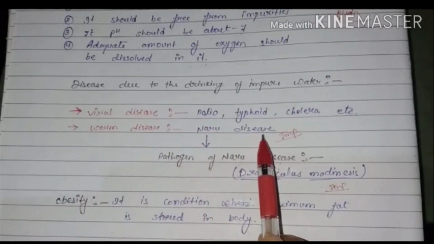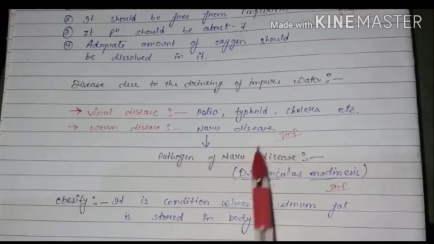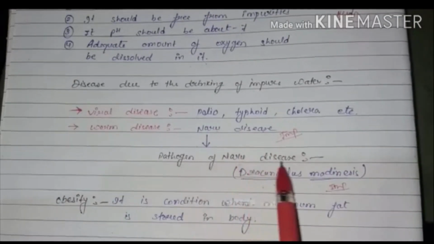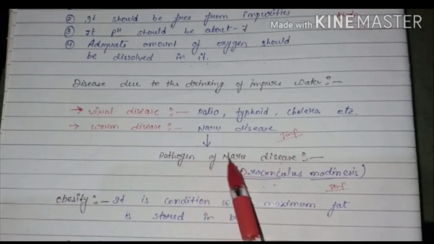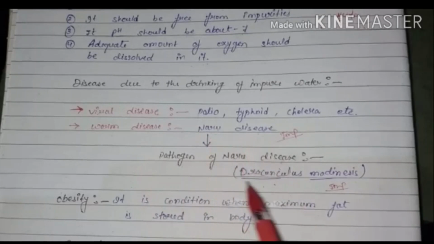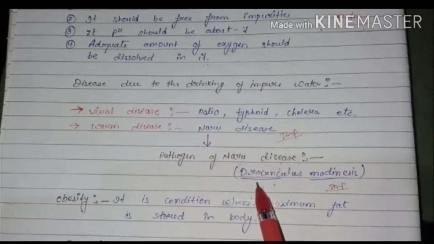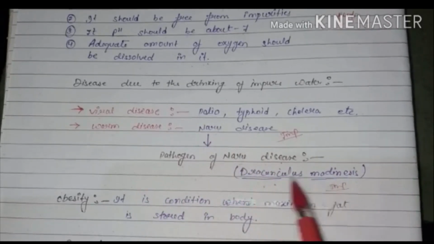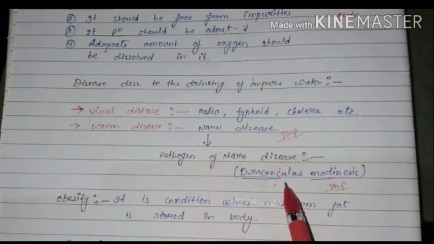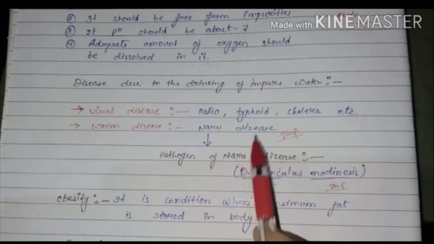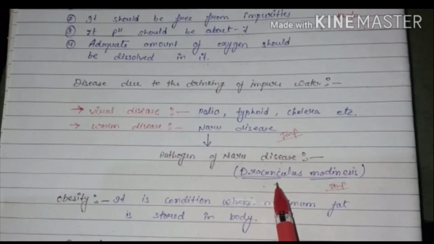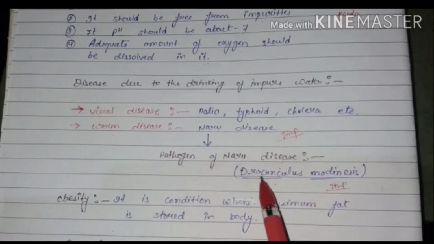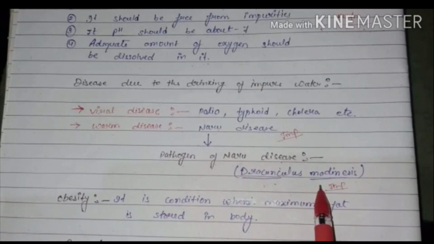It is very important, and a question arises from here. What is the pathogen of narrow disease? The pathogen is the causing agent by which the disease arises. The causing agent of narrow disease is Dracunculus medinensis. This is the scientific name of the pathogen by which narrow disease occurs. Sometimes the question asks you to name the pathogen of narrow disease, and the answer is Dracunculus medinensis.